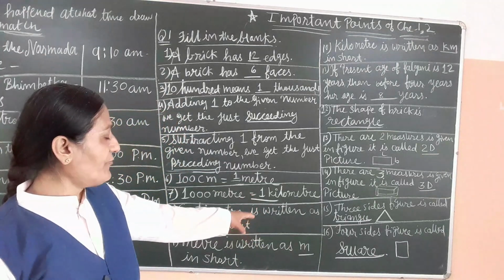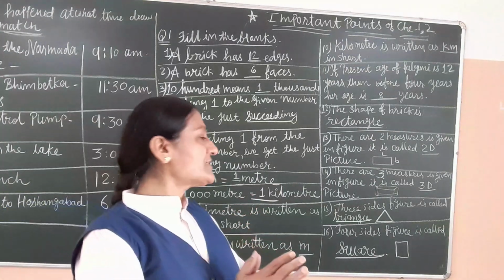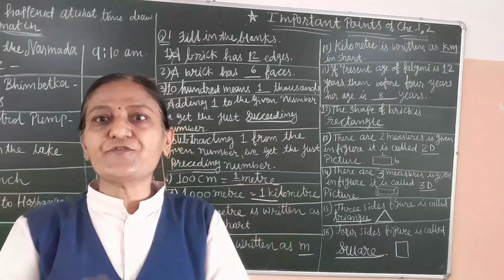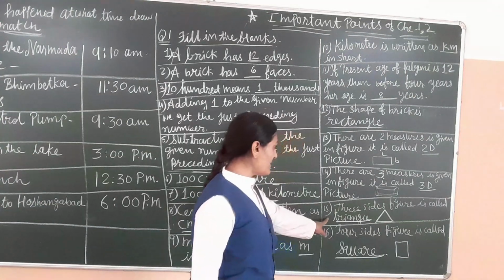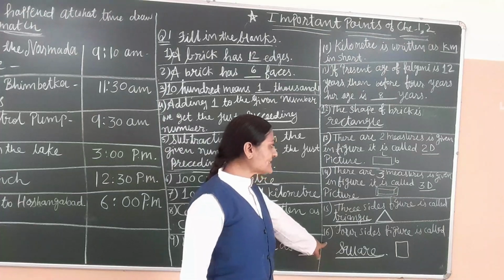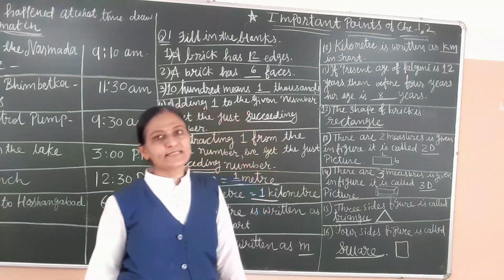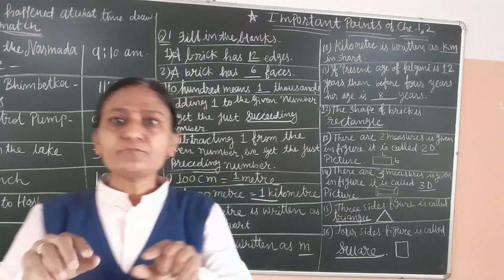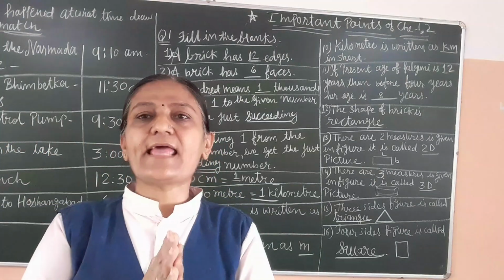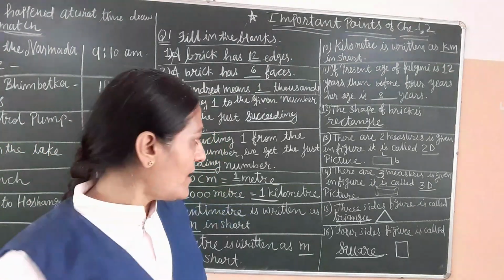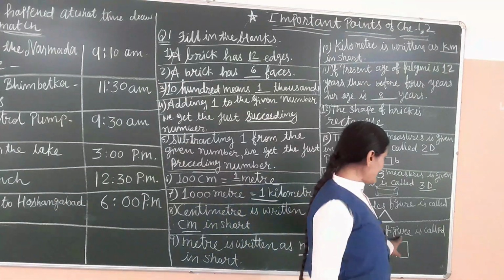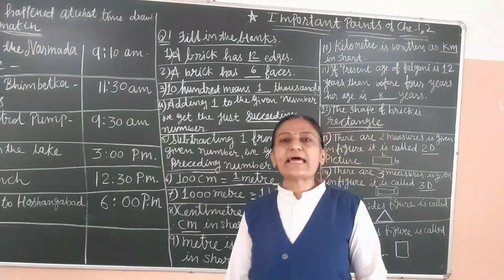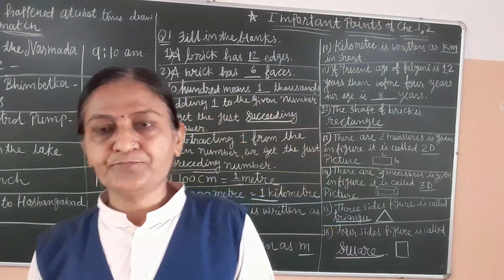Now next one, 15th one, 3 sides figure is called triangle. 4 sides figure is called square. If there are 4 same sides, then it is called square. In square all the sides are called length.